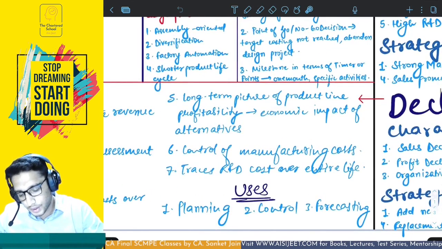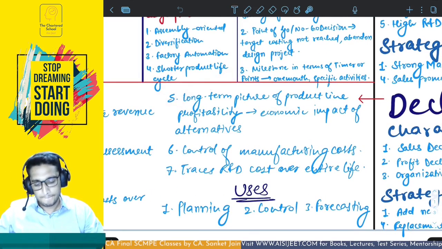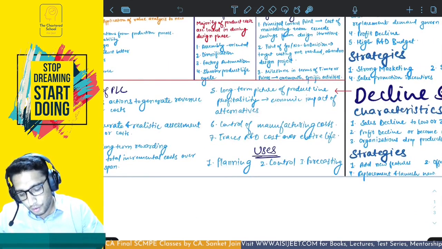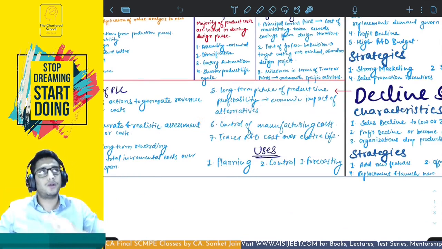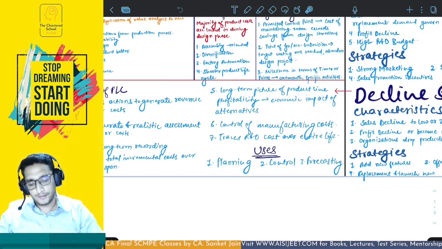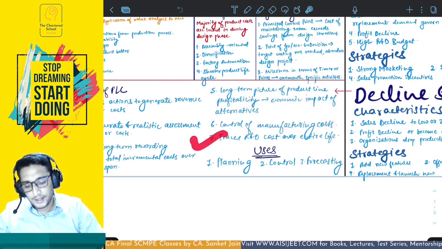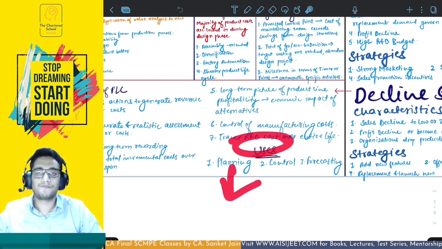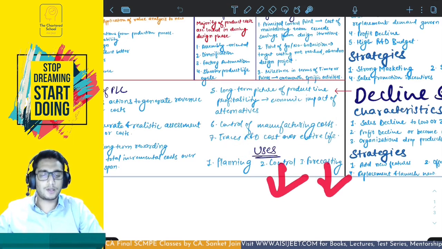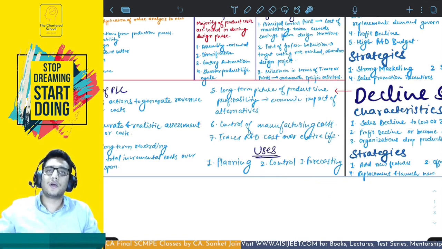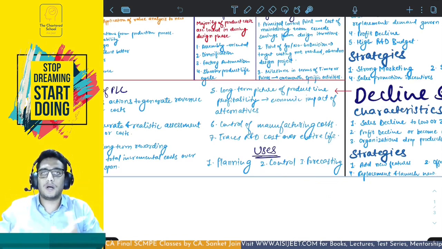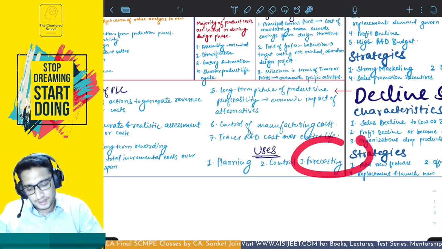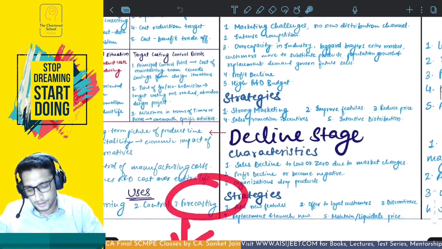Fifth, long-term picture of product line, profitability, economic impact of alternatives. So again, long-term impact. Then control of manufacturing cost, because at the design stage you already know what kind of costs are being incurred during the entire product life cycle. You can take the control of that. Traces R&D cost, just what I said. Traces R&D cost over entire life. Then the user as a planning tool, as a control tool, as a forecasting. As a forecasting, it is not very useful because sales exhibit various trends. Okay, might not exhibit the same as the historical ones. So forecasting is a little difficult, but it might help. Okay, this is product life cycle.